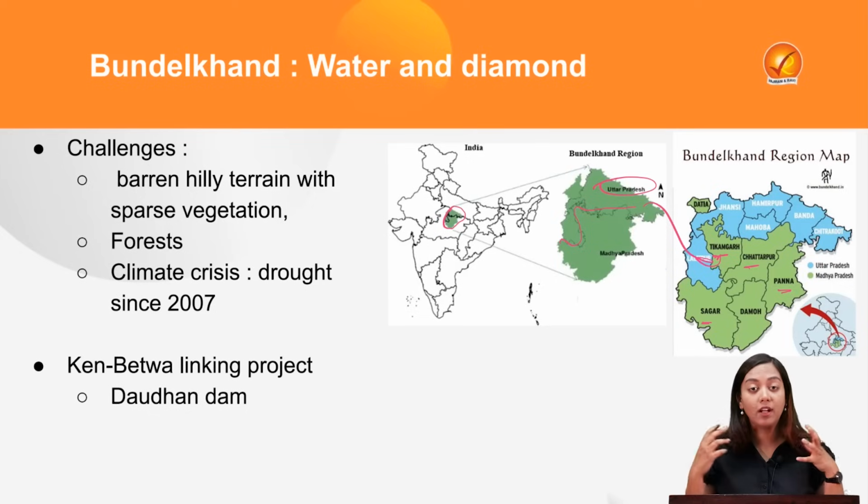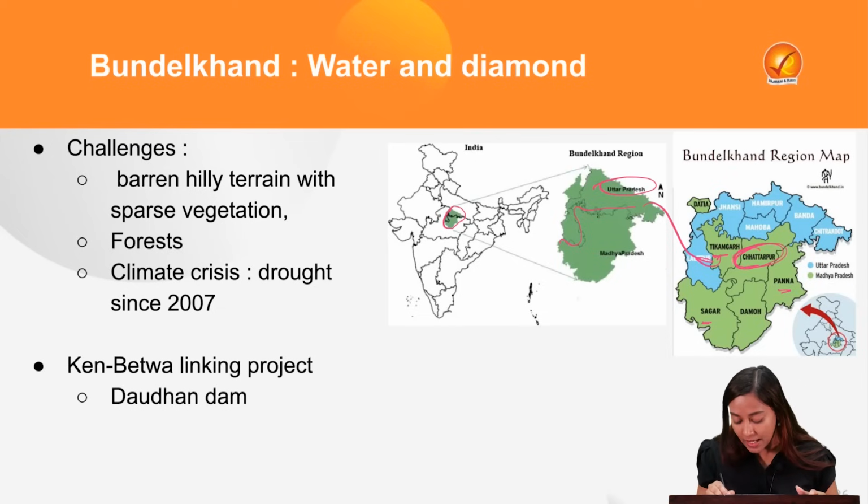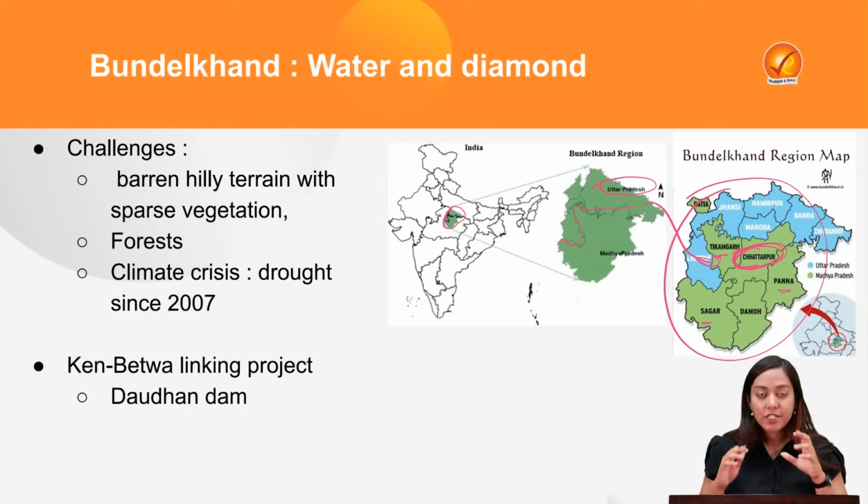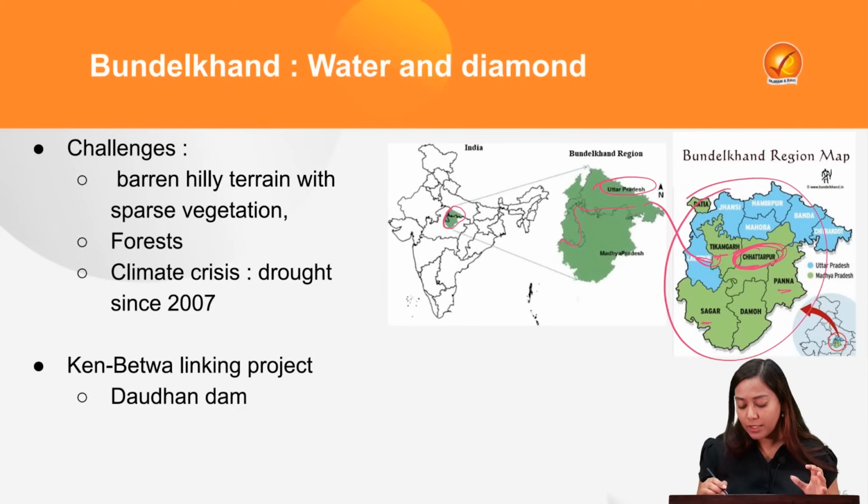It's very culturally rich because Bundelkhandi folk music is very famous in Madhya Pradesh. At the same time, it's also very famous for the Khajuraho temples in Chhatarpur. But tourism is not very strong over here. So most of the economy is led by either agriculture or diamonds, because it is also one of the most potent sources of diamond mines in the country. What are the challenges faced by Bundelkhand? Bundelkhand used to be the region or the lands of the kings and of the Rajputs, and now you see that it has been deprived and depraved to the levels of poverty.